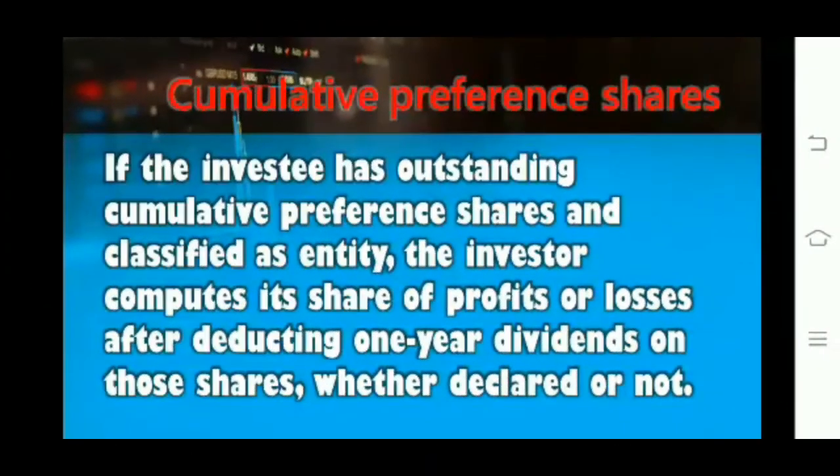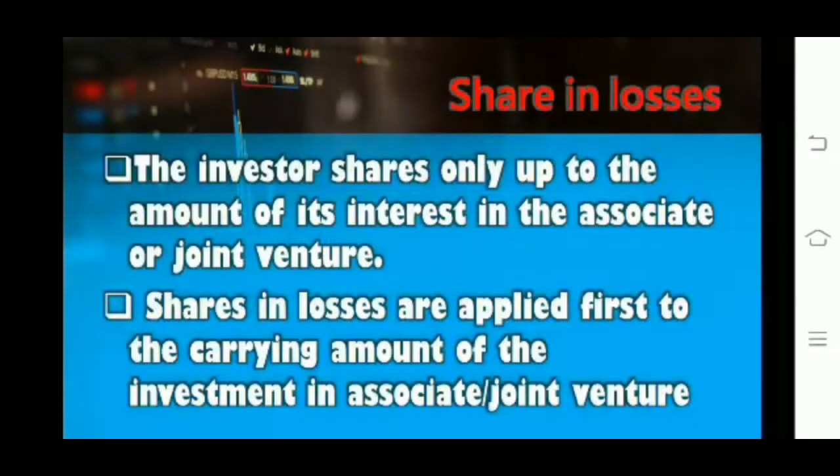If the investee has outstanding cumulative preference shares classified as equity, the investor computes its share of profit or losses after deducting one year dividends on those shares, whether declared or not. The investor shares only up to the amount of the interest in the associate or joint venture.